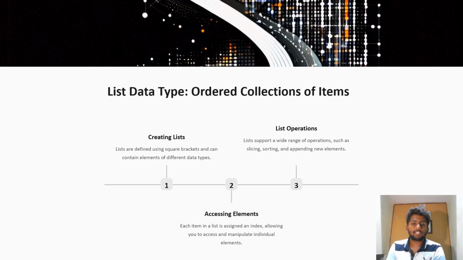Moving on to the sixth slide, the list data type, an ordered collection of items: creating a list, accessing a list, and list operations. List is also a data type, similar to the string. A list is where we list the elements, and it is defined by square brackets and can contain elements of different data types.